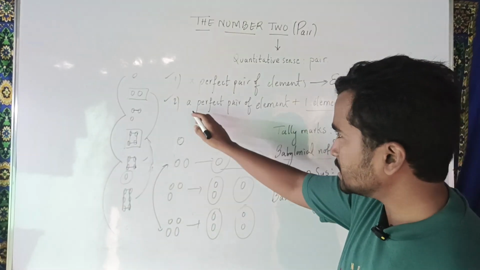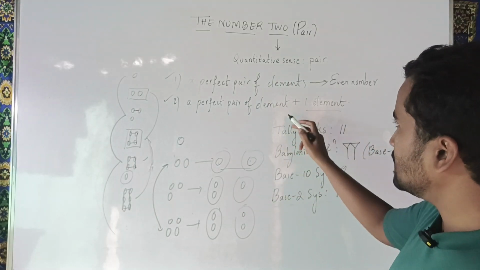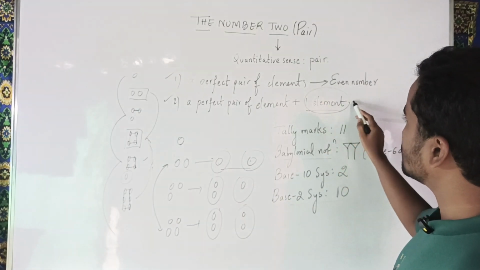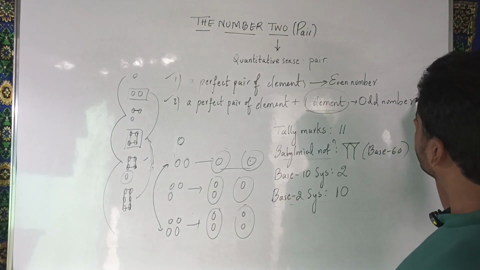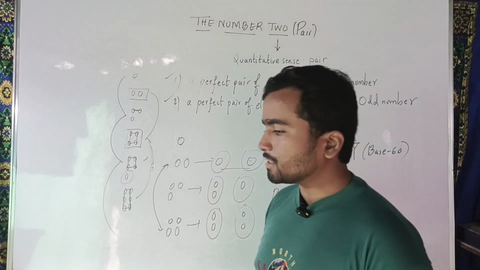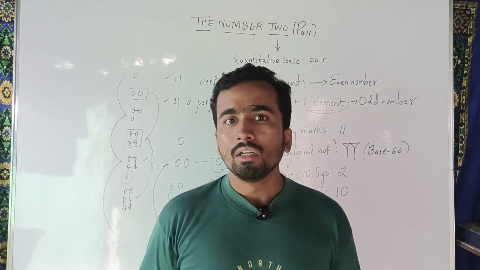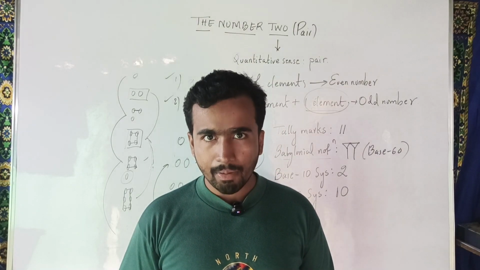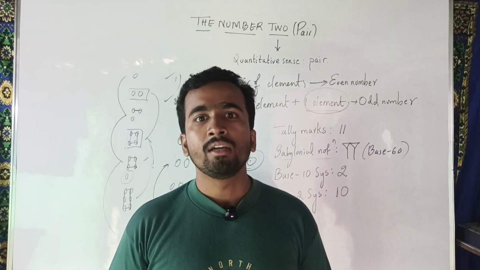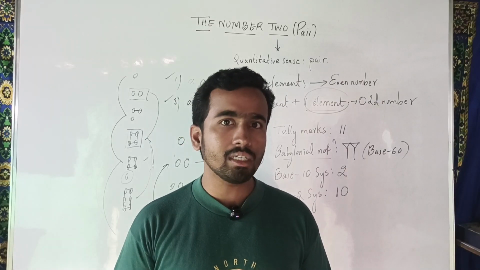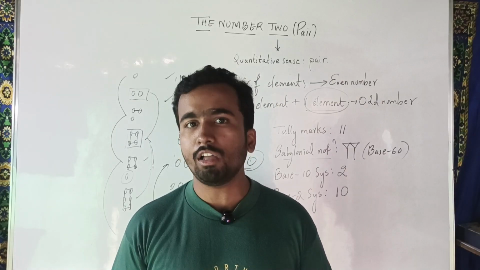Such a quantity of pairs of elements with one element being extra is called an odd number. In mathematical terms, we'll be discussing in much more detail the aspect of even numbers and odd numbers in our next chapter, when I start introducing number theory. We'll be covering all these things.